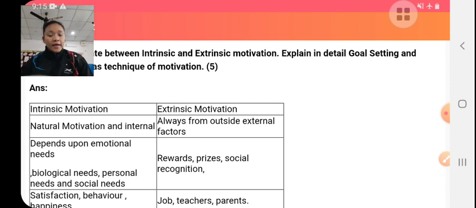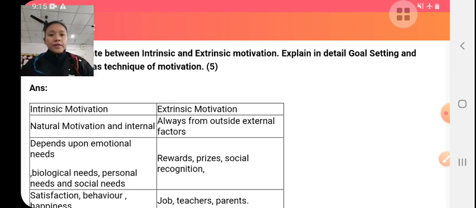To get that thing he does the activity, but in internal motivation he does not get anything. Internal motivation comes from inside an individual. He does the activity for his own sake. And external motivation comes from outside. He does the activity for gaining something.